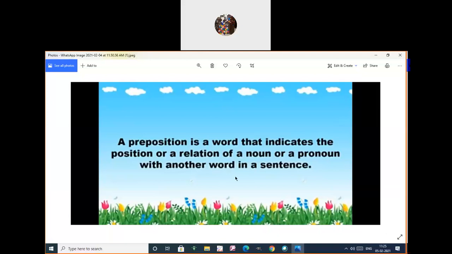Okay. So what are the noun? What are the pronoun? You know well. So now we are going to see the position as well as how they get related with that sentence. So what words are we going to use? That we are going to see under the preposition now.